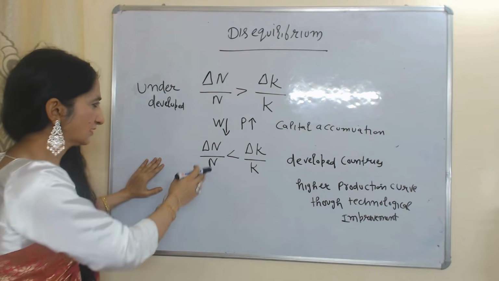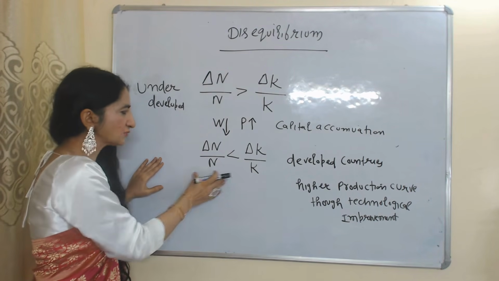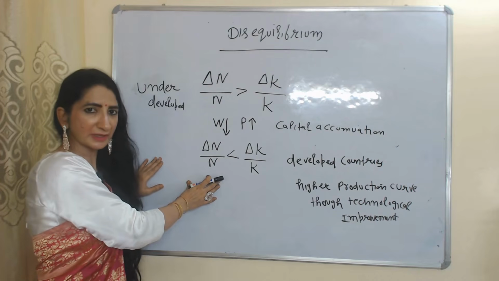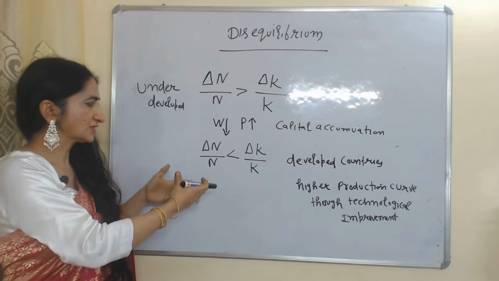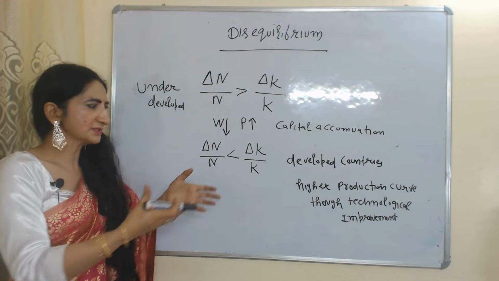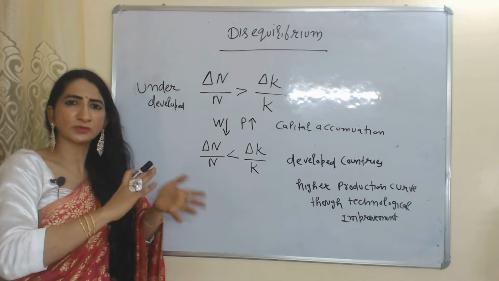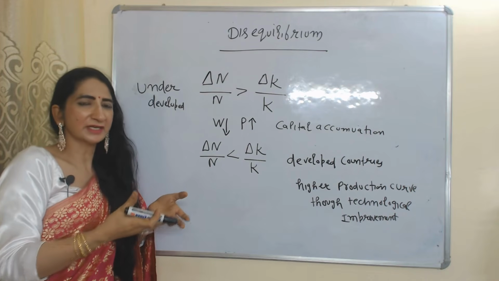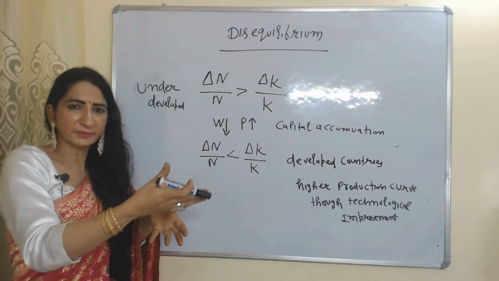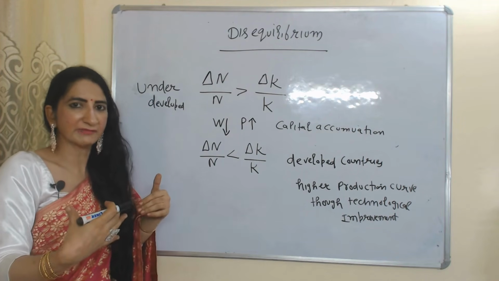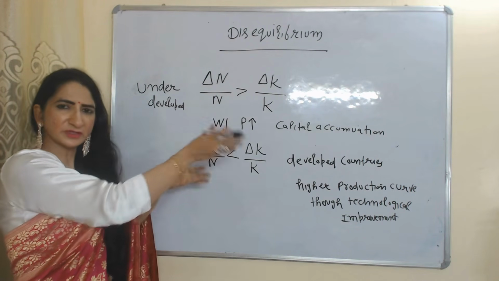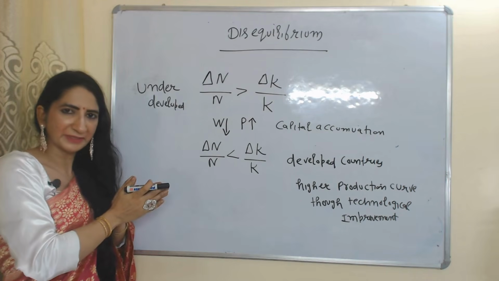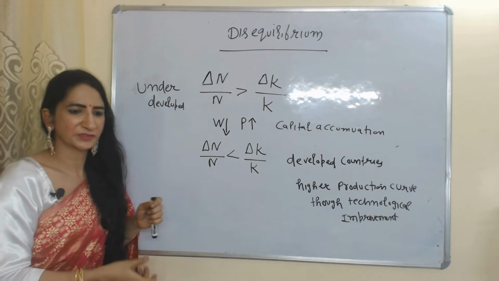Next is when the growth rate of capital is more than the growth rate of labor. This situation mainly occurs in developed countries. And in such circumstances, developed countries adopt a higher production curve through technological improvement. It means they try to produce more through technological improvement, because now labor is less available. And after a certain time period, the growth rate of labor eventually becomes equal to the growth rate of capital. So we will achieve the golden age.